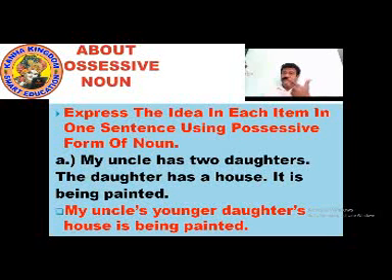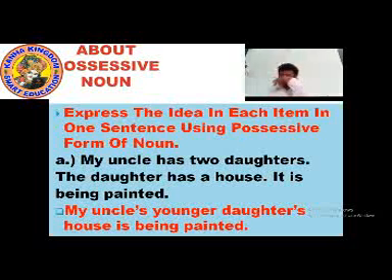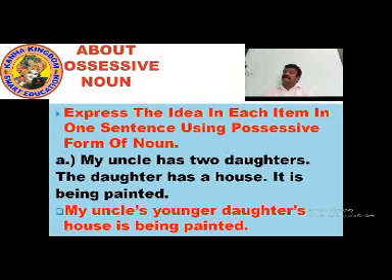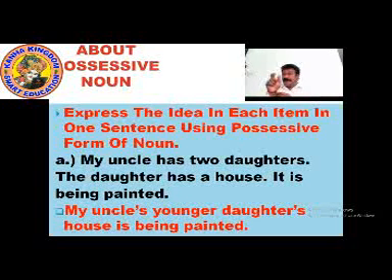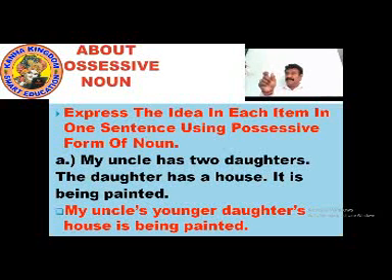Now what does it say? My uncle has 2 daughters. The daughter has a house. It is being painted. Now we have to express the idea in each item in one sentence using the possessive form of a noun. So when we write one sentence, we have to show uncle's daughter, daughter's house and the painting. You should show the position of everything, like the daughter's position, the house is in the position of the daughter. Daughter is who? Daughter is uncle's